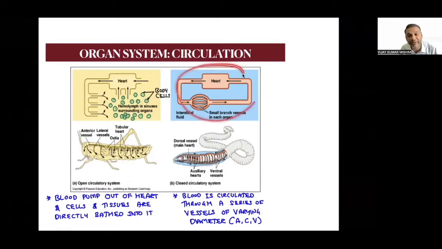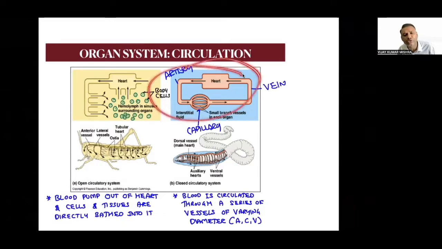What do you mean by closed circulatory system? Here the blood will always be enclosed within the blood vessel or heart. Here the heart will pump the blood. This is nothing but the artery. This is nothing but the capillary. This is nothing but the vein. So blood is never allowed to pass out of the blood vessels. Either it will be present in artery, capillary, vein or heart.